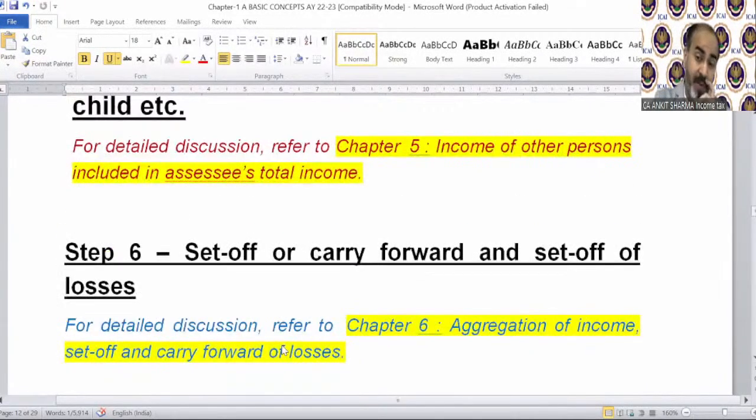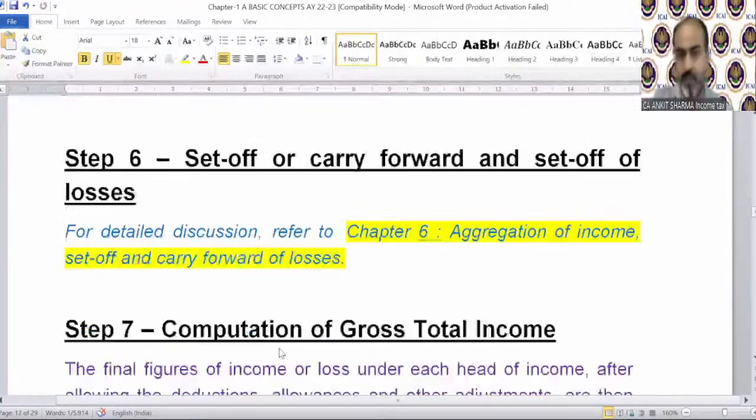Set off or carry forward and set off of losses, that is a separate concept also. If you have a loss in a certain head of income and you have income in another head of income, then you can correlate them, you can set them off against each other. That is also a separate chapter. Do not take tension about these topics because you will understand them when they come in further chapters.